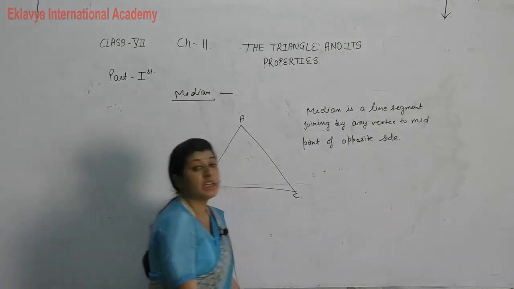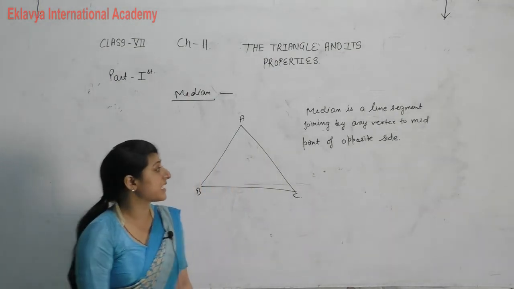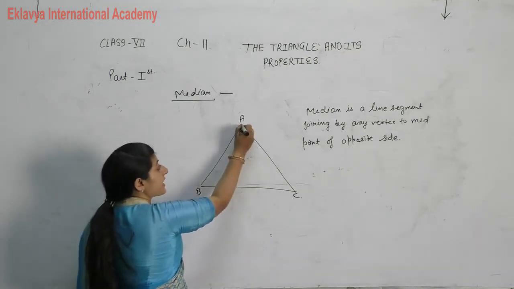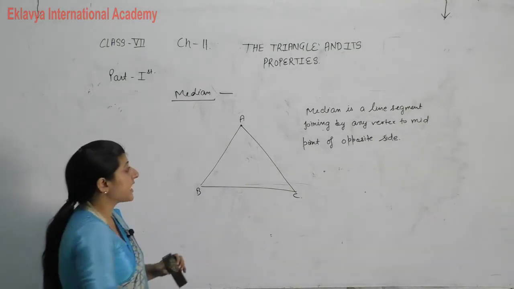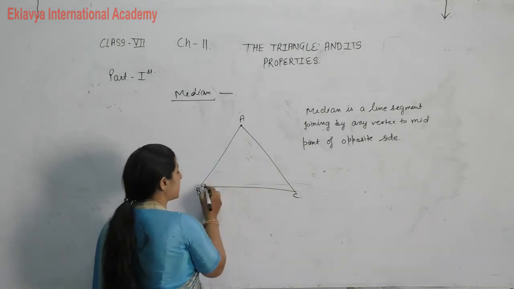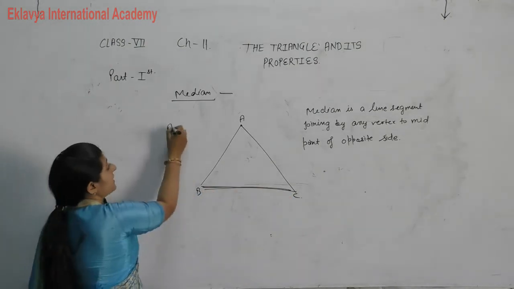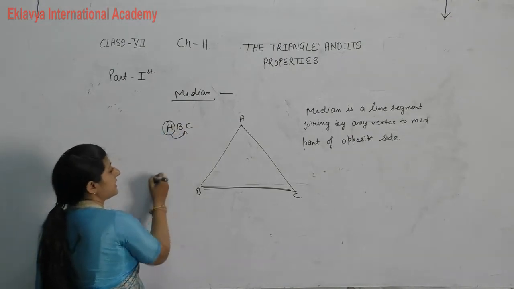What is a median? Median is a line segment joining by any vertex to midpoint of opposite side. It means किसी भी vertex को, suppose I take vertex A, midpoint of opposite side. What is the opposite side of A? That is the BC. In a triangle ABC, if I choose vertex A, then opposite side BC.